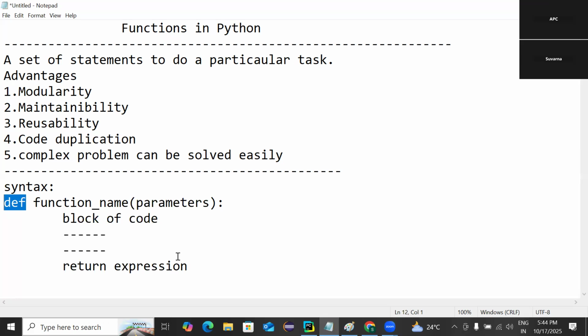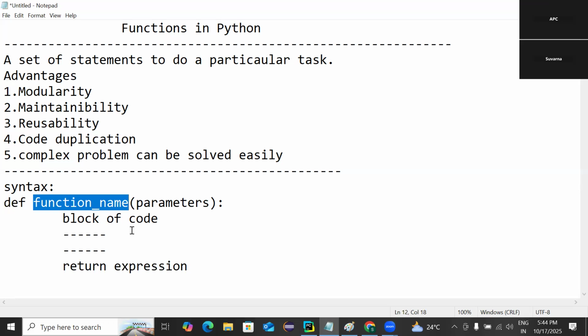So def is also a keyword in Python to define the function. Then the function name. Okay, so it is user defined. The user can give any name for the function. The same rules we have to follow just like the identifier's name. So I hope you know the rules we need to follow while giving the identifier's name. So what are the rules?